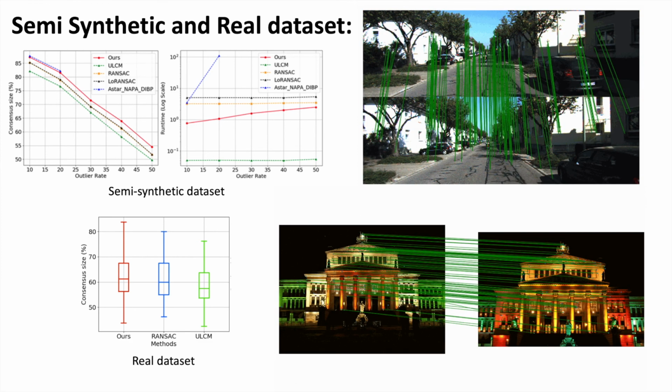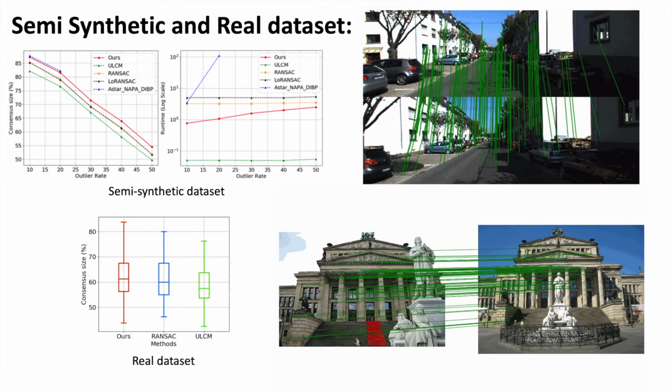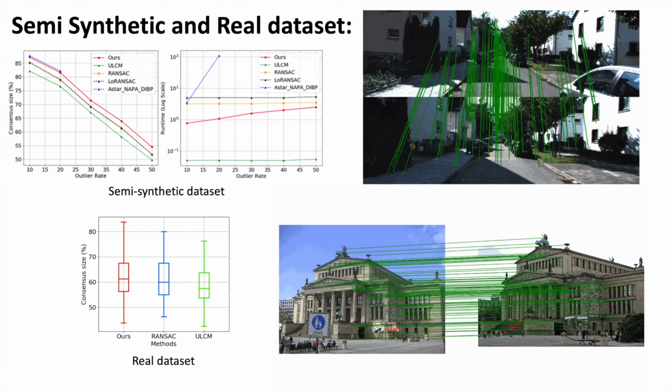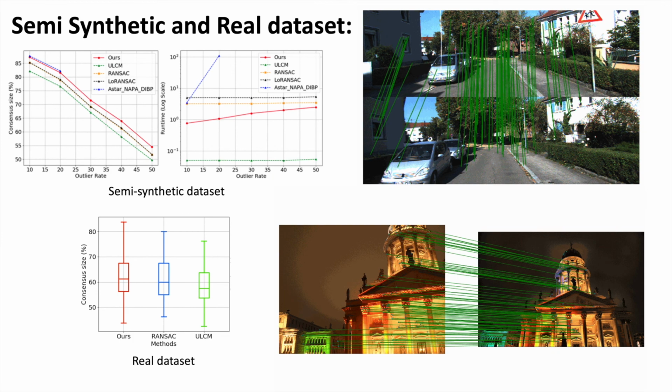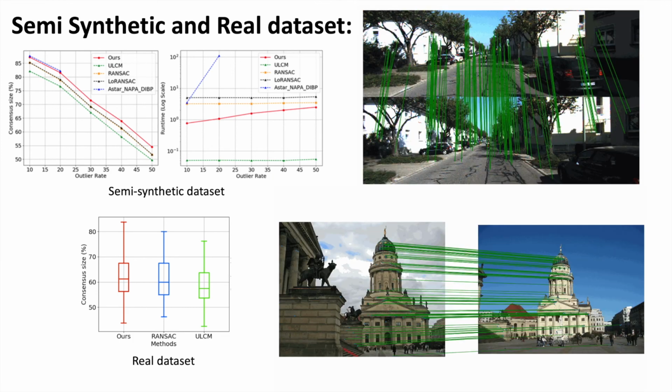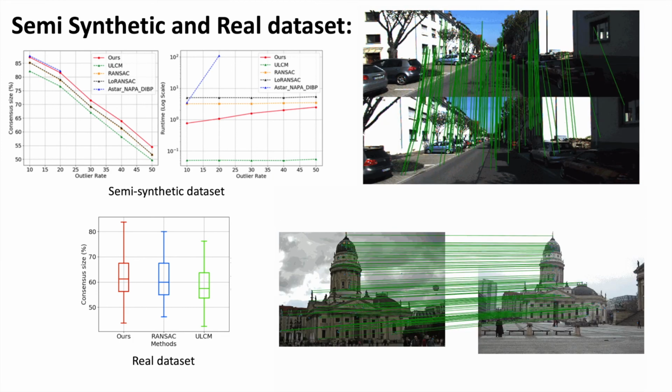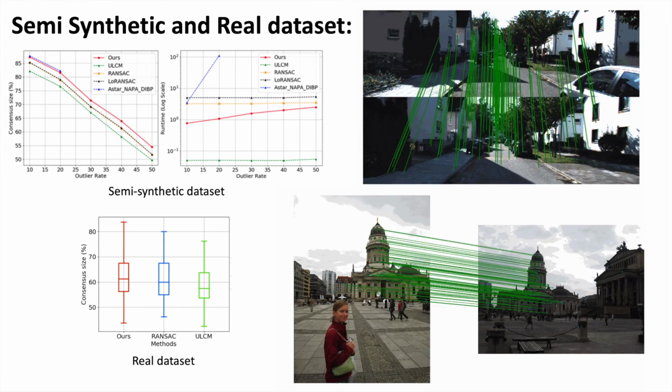We show some example visualizations with the KITTI dataset and the Roman Forum dataset, which show that our framework can work with images taken from distinct cameras from a large variety of positions.